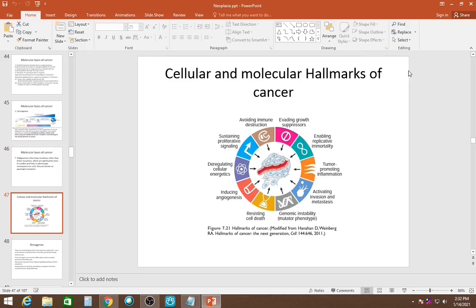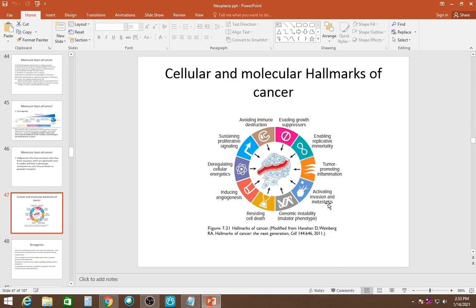Now, cellular and molecular hallmarks of cancer. These are some of the hallmarks, like they avoid immune destruction. We will learn about them later. They evade growth suppressors. That's how they are able to grow so much. And they have replicative immortality. They produce inflammation. Yes, tumors may also produce inflammation. They activate invasion and metastasis.